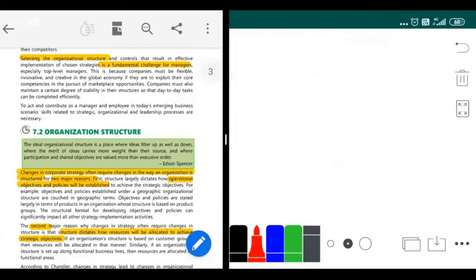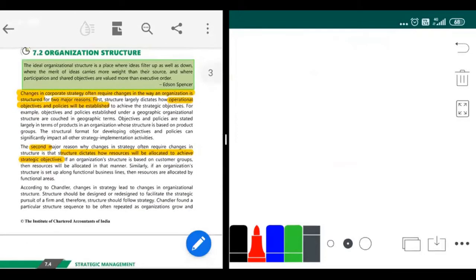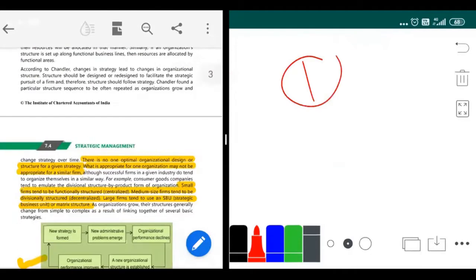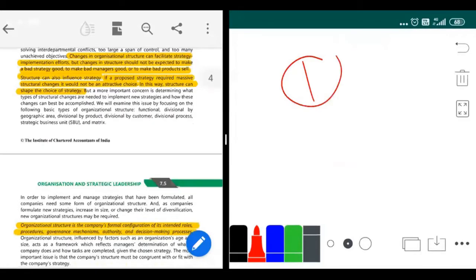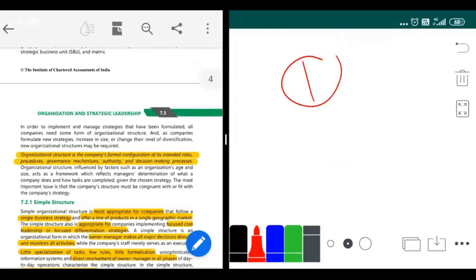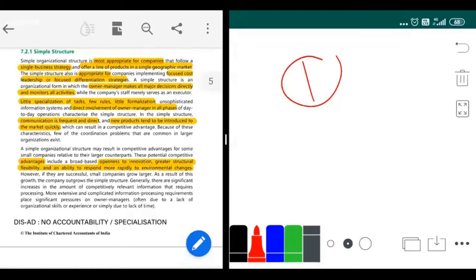Okay. So first, the introduction, the whole introduction part, it only tries to say one thing. Your whole introduction part, starting from here to here to here to here, it only tries to say one thing. What is that one thing?